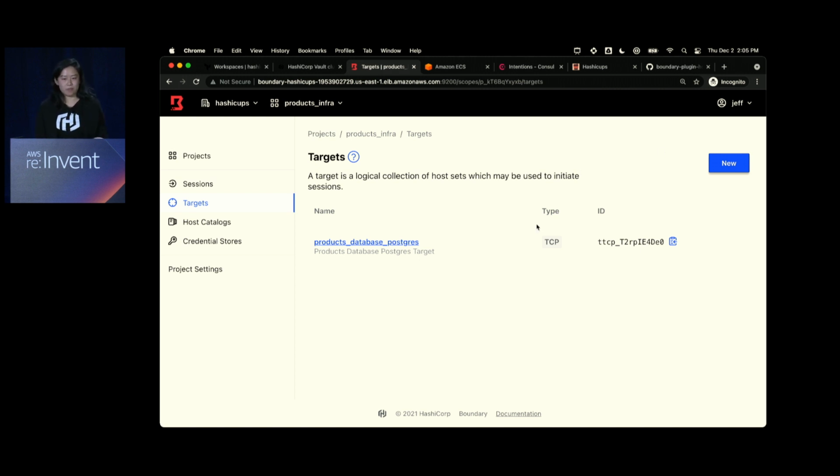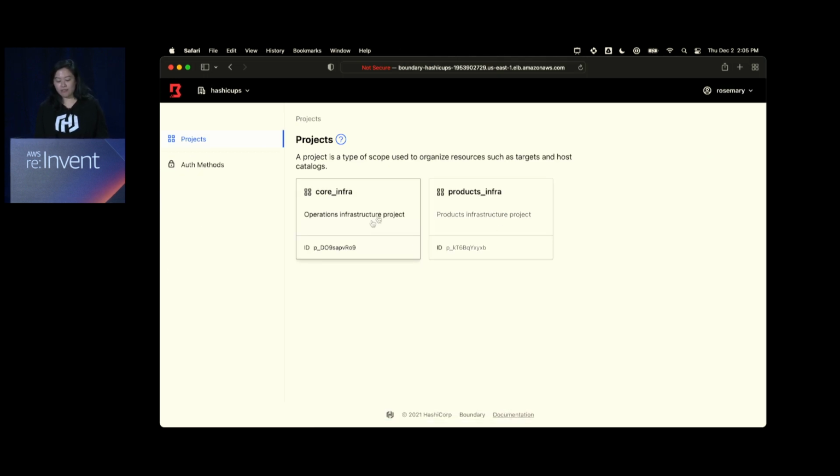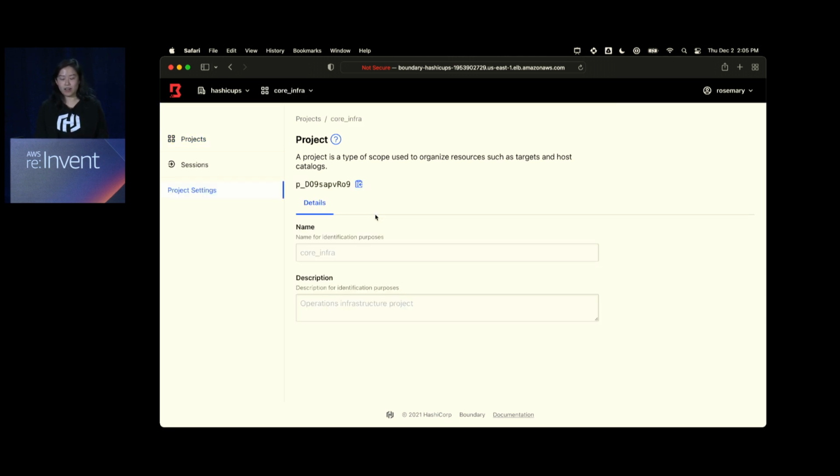Now, this is me as an operations team member, but what if I'm a development team member? If I'm a development team member, I have access to just the product's infrastructure. You'll notice core infrastructure, if I click on it, I've switched to the developer view. I don't have access to anything, really.